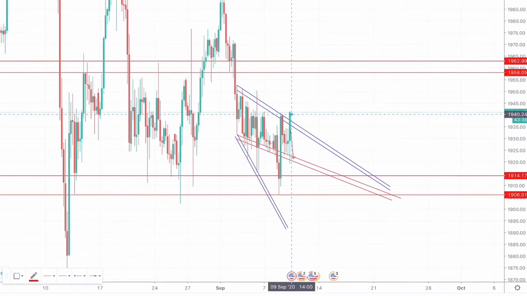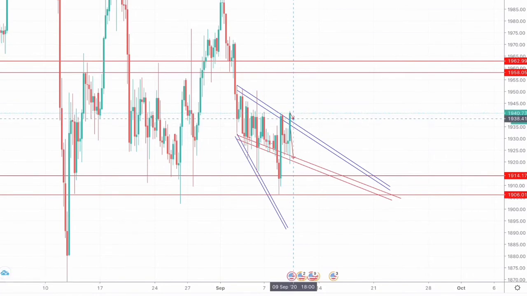Thus, if we see the market close above 1940 to 1944, we would go for a long position. As an aggressive trader, we can directly trigger a long position around 1944. However, I would be waiting for the market to retest an area of around 1938 to 1940.